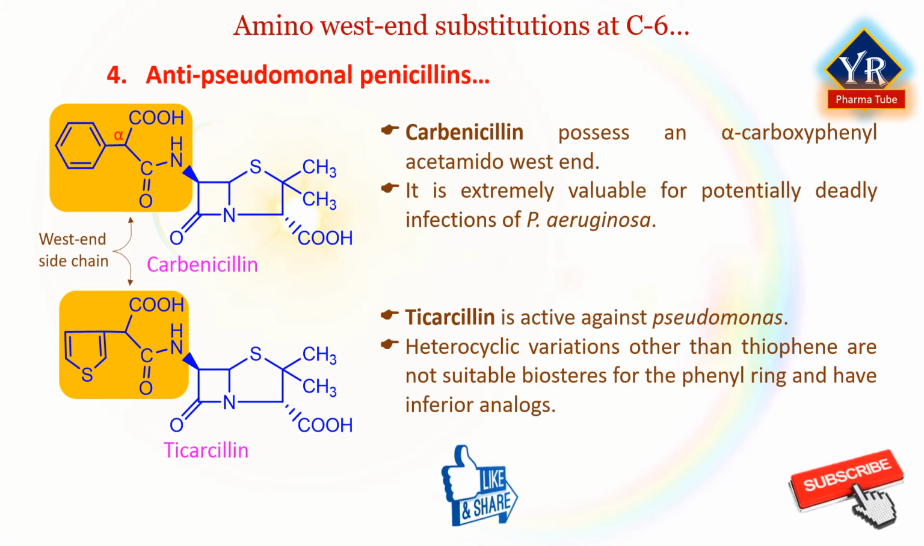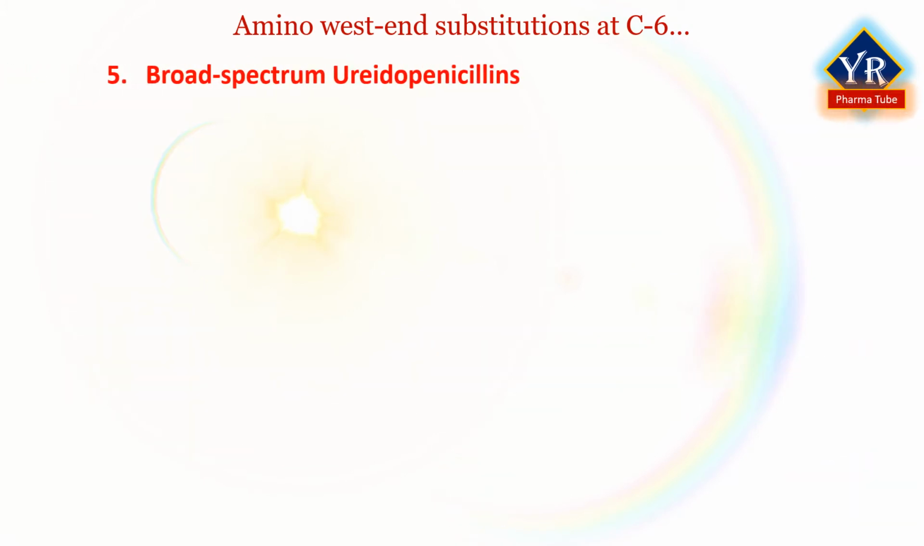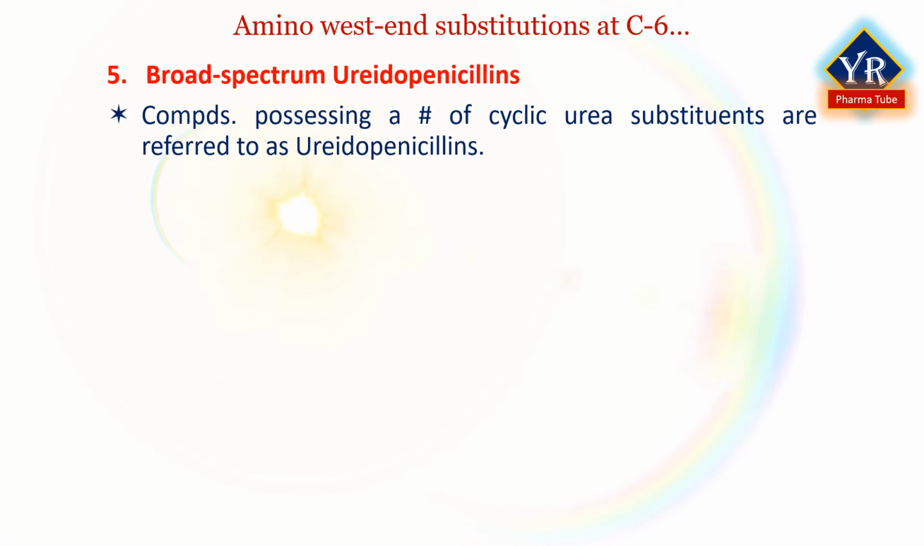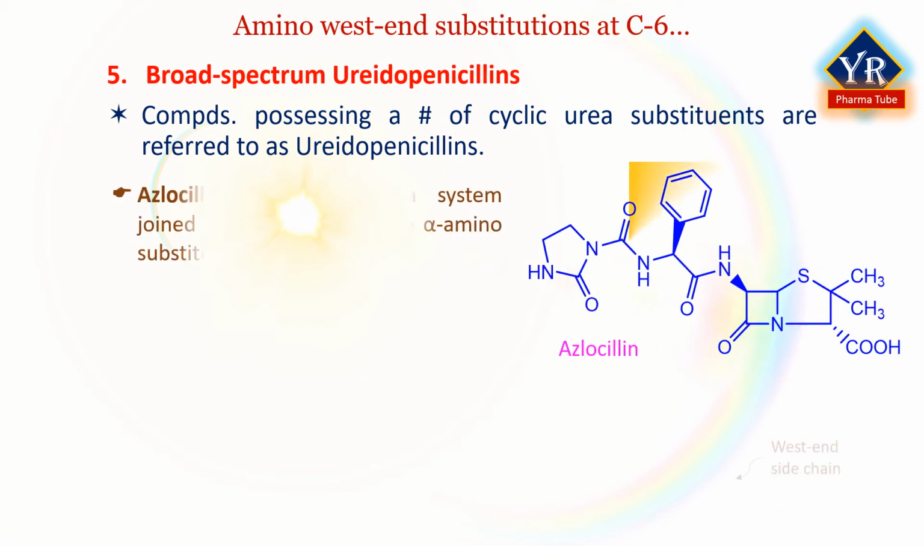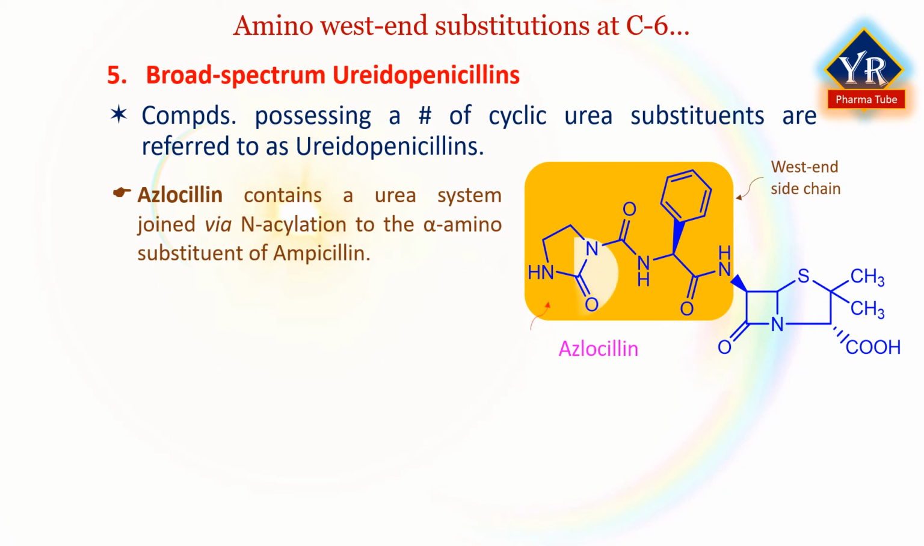Number 5. Broad-spectrum ureidopenicillins. Compounds possessing a number of cyclic urea substituents are referred to as ureidopenicillins. The simplest member of the acyl ureidopenicillins is azlocillin, which contains a 5-membered cyclic urea system joined via N-acylation to the alpha amino substituent of ampicillin.